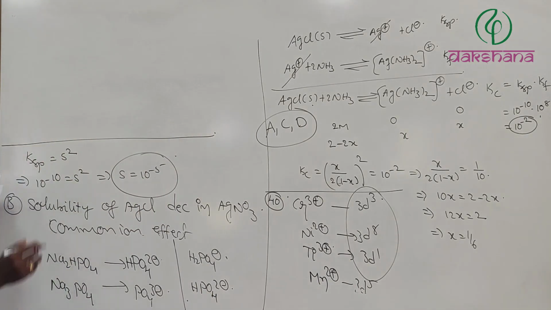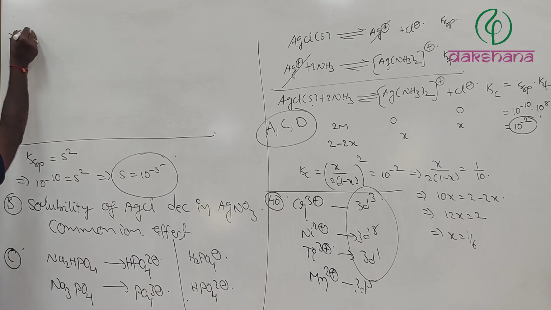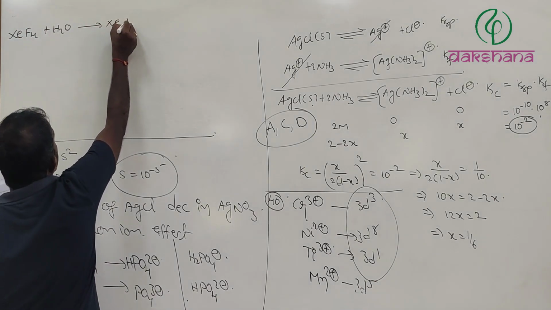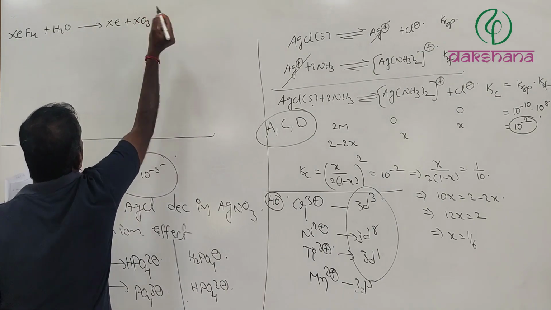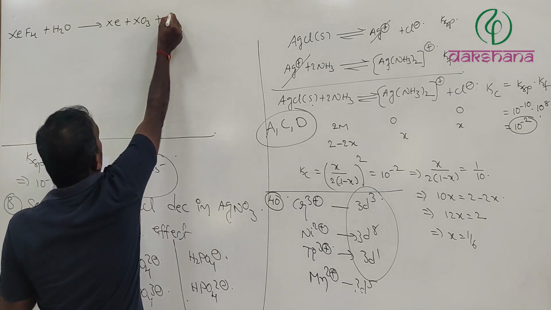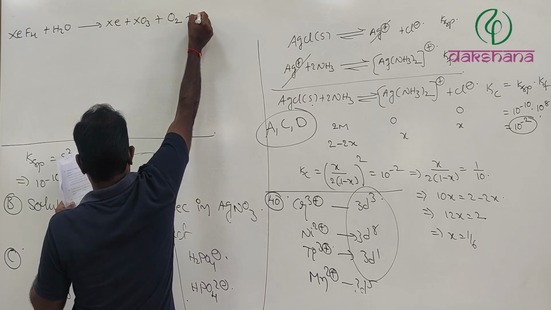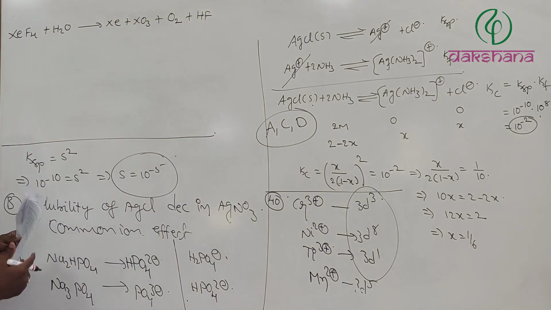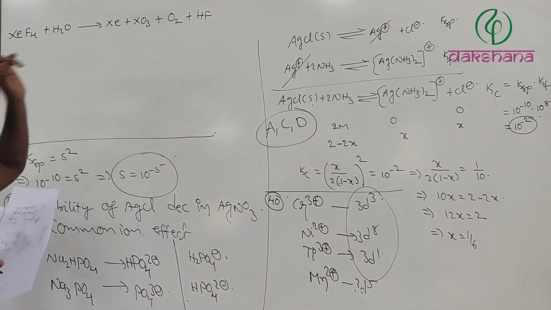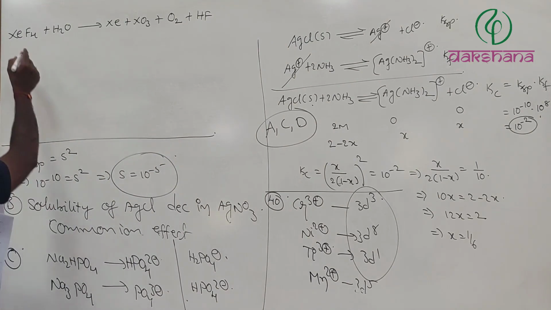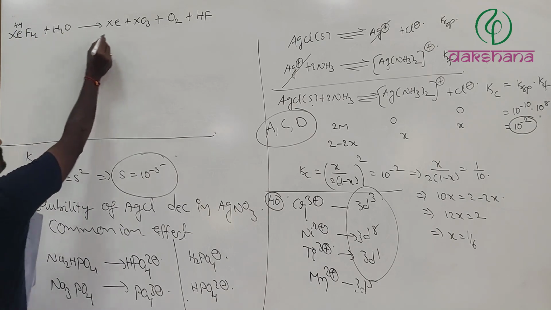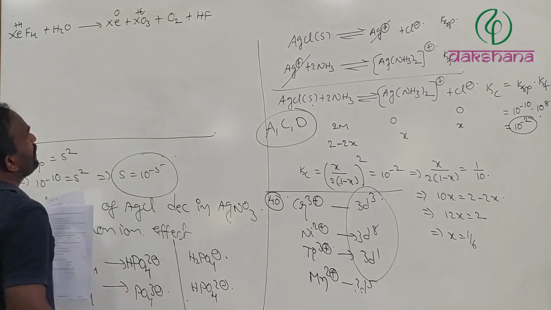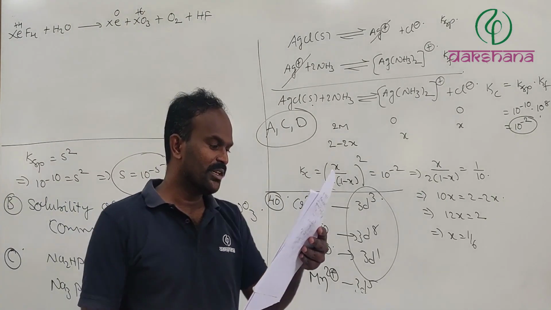XeF4 upon hydrolysis definitely forms Xe plus XeO3, along with oxygen gas and HF. So this is the equation, which is an unbalanced equation. From this you can understand here xenon oxidation state is +4, here it is 0 and it's going to be +6. So xenon undergoes disproportionation.